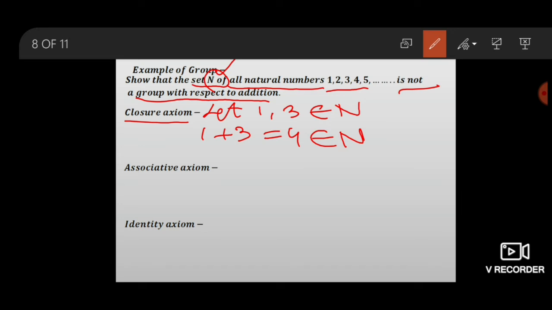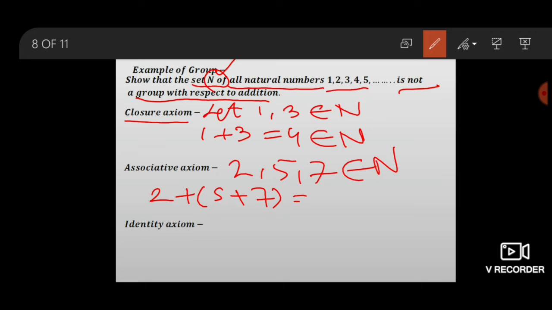Also, addition of natural numbers is an associative composition. Let three elements 2, 5, 7 belong to N. Then A operation B operation C equals A operation B operation C, meaning 2 plus 5 plus 7 equals 2 plus 5 plus 7.